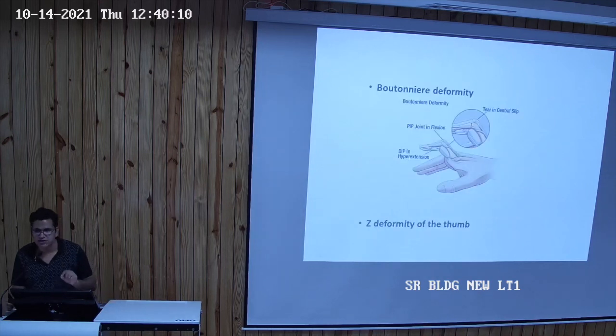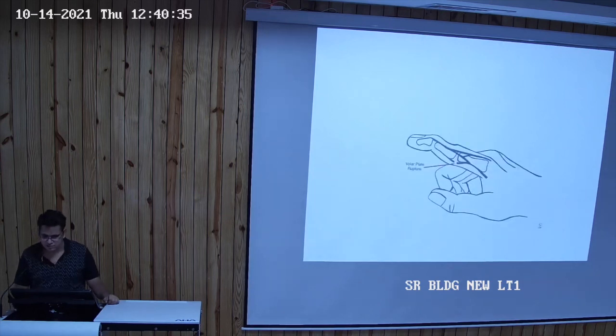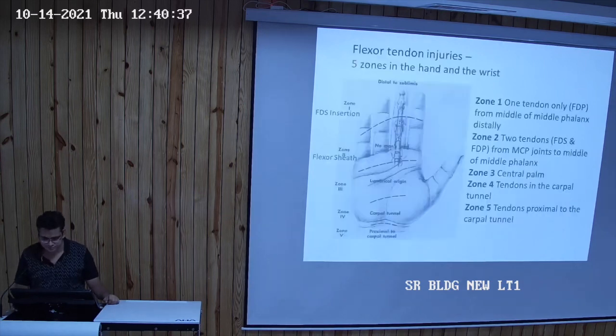This is the Boutonniere deformity. It is the opposite, in which the proximal interphalangeal joint is in flexion and the distal is in hyperextension. Now the difference between both of them is the zone injured. Zone 1 is injured in the mallet, which causes the typical deformity, and in Boutonniere, zone 3 is injured, that is the proximal interphalangeal joint. And sometimes there is a volar plate rupture.